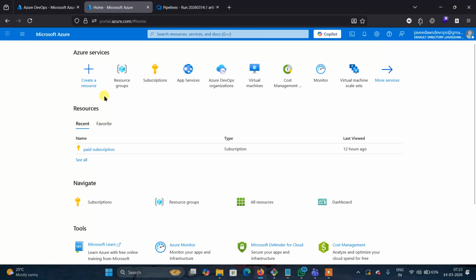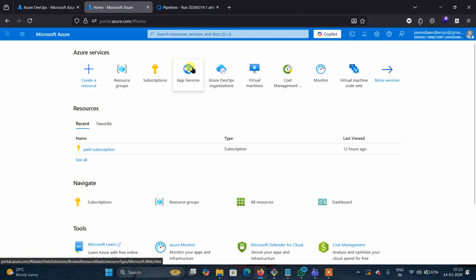What does service connection mean? It is nothing but a connection between the Azure portal and Azure DevOps, and between Azure DevOps and the Azure portal. First we need to create the web app. Okay, how will we create a web app?